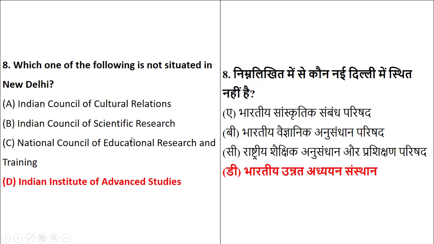Basically, the rest of them, if you see, are about cultural relations, scientific research, and educational research and training, whereas IIAS is situated in Shimla. In some of the papers, they have asked about its location. So it is basically situated in Shimla, right?